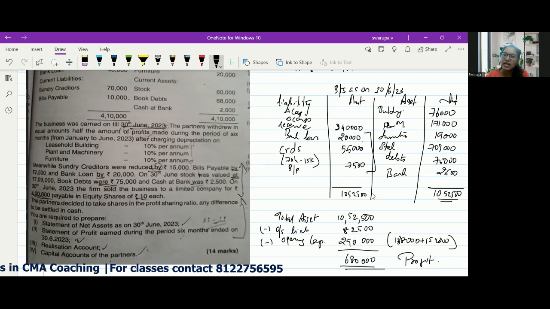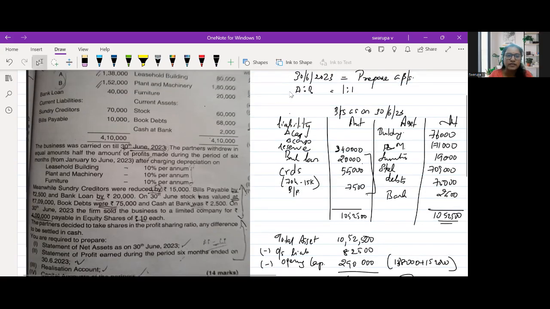And what happens to this 3 lakh 40,000 that is withdrawn by the partners? It gets added into their capital. So their capital will be 1 lakh 70,000 plus 1 lakh 38,000. So for A, it is 3 lakh 8,000. And for B, it is 1 lakh 52,000 plus 1 lakh 70,000, just 3 lakh 22,000. Okay. So we have found A's capital, B's capital and reserve. Net worth of the partnership.